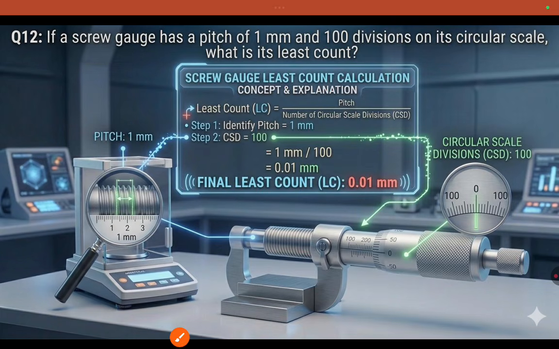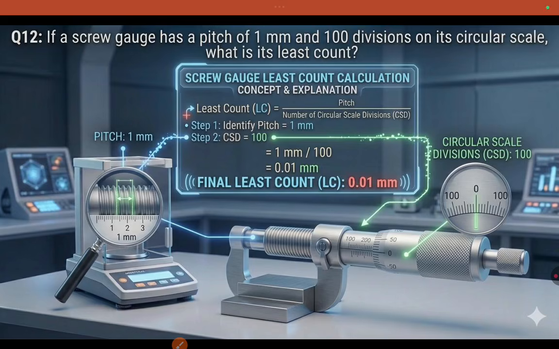Coming to the next one: screw gauge, Vernier calipers, spirometer are called sensitive devices which are used to measure the least count. What is least count? The smallest length or smallest measurement measured by using sensitive devices such as screw gauge, Vernier calipers, spirometer.